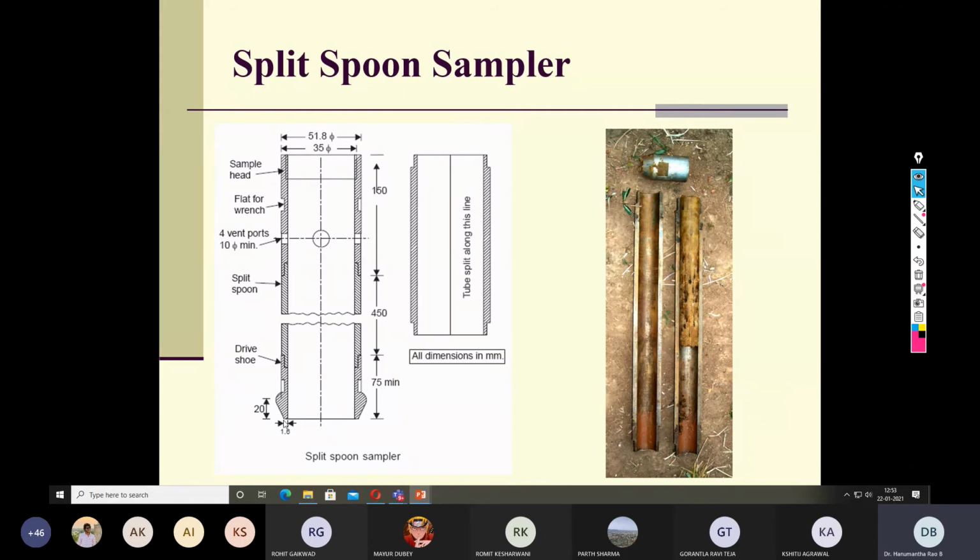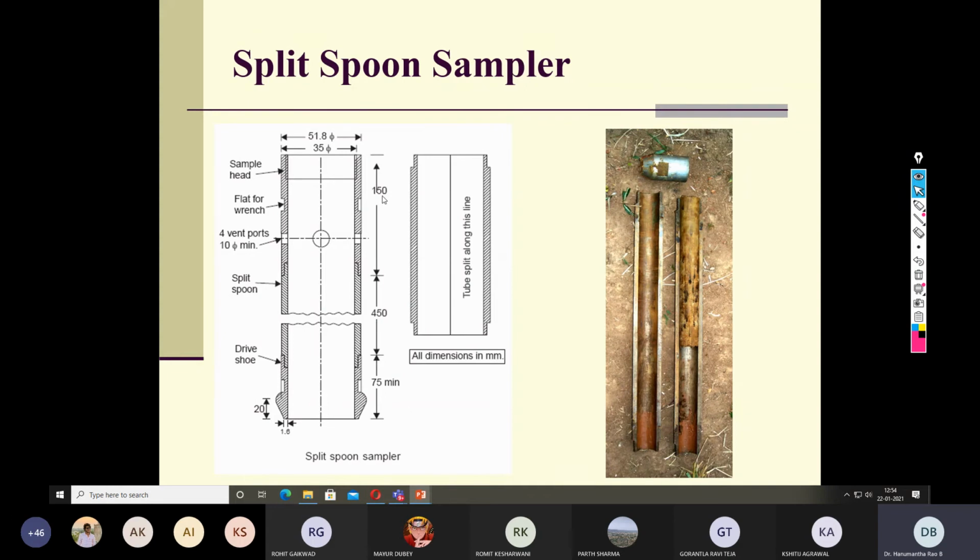One of its edges at the bottom is sharpened so that because of this sharp edge, it will be driven into the soil mass. And you can see this hollow inside of it. When you drive this sampler into the ground, all the soil sample will be collected inside this hollow portion. There are different geometries of the split spoon sampler. The moment you drive it, depending upon the length of the split spoon sampler, you can collect that amount of soil sample. For example, here you can see there are three portions to it.